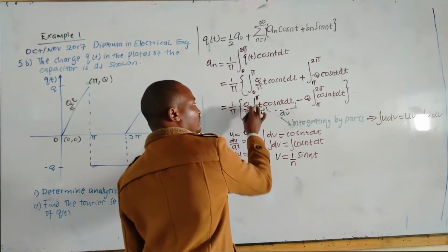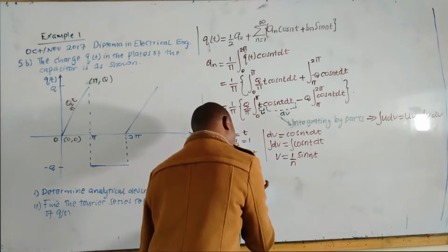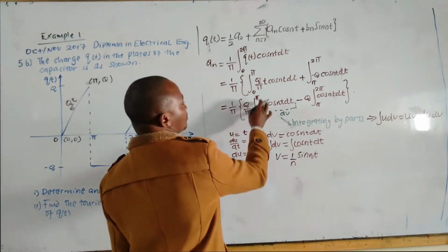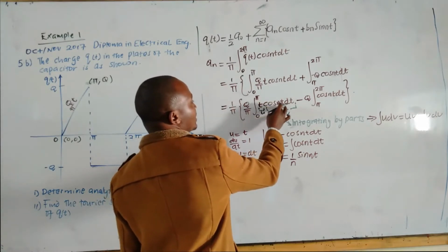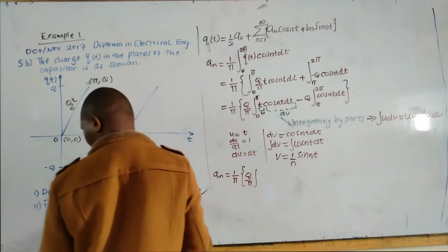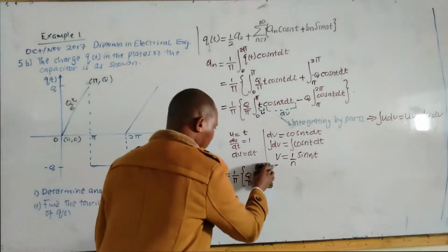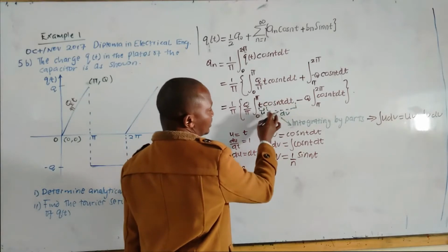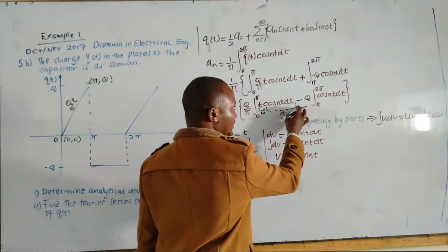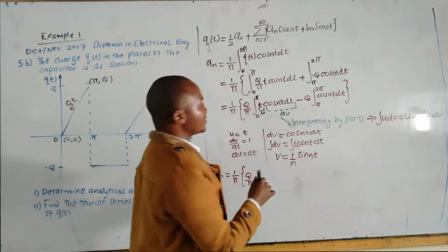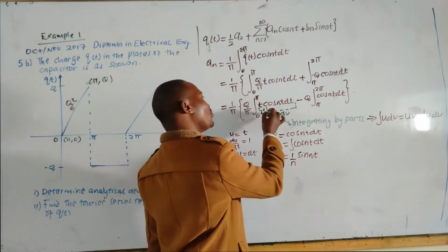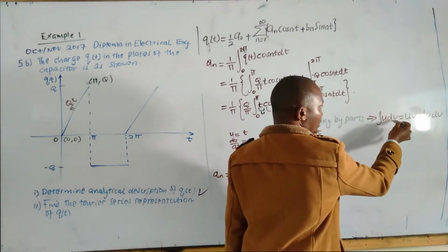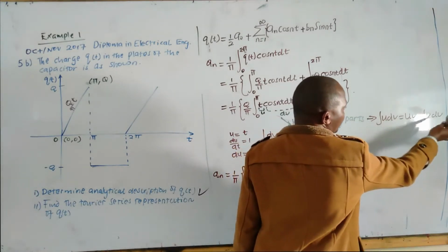We have constant q over pi, integral from 0 to pi, t cos nt. Here we are saying we are going to integrate by parts, which is integral of u dv, which gives us uv minus integral of v du.